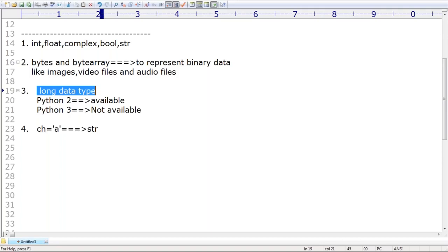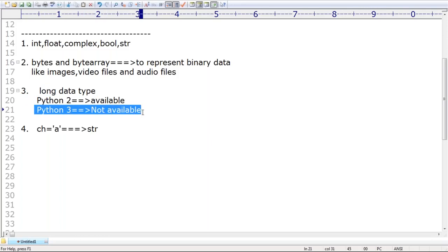These are versions, and Python 3 is the most recent version. Python 3 has subversions by default. In the old version Python 2, the long data type is available, but in Python 3 it is not available. So from Python 3 onward, there is no such terminology as a long data type.